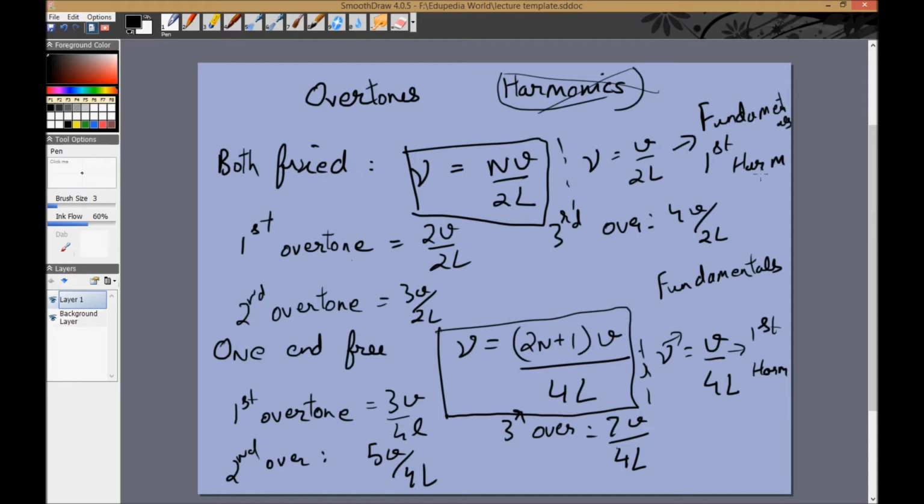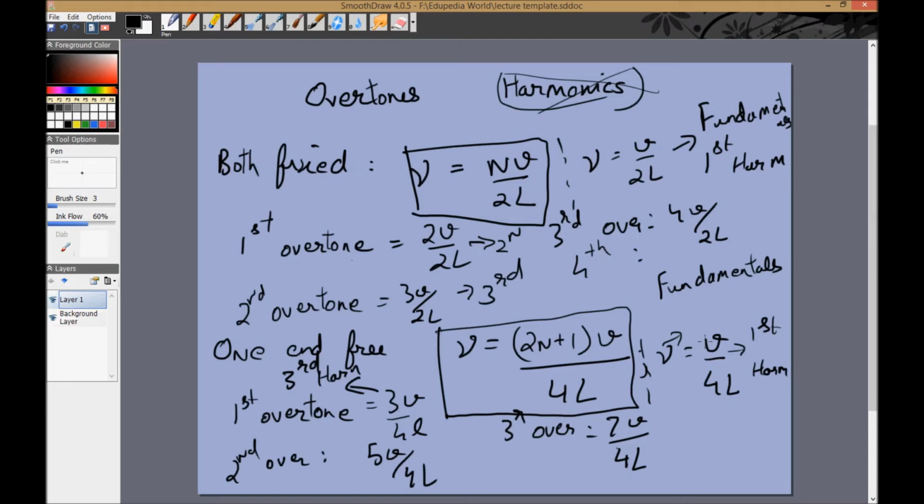So a harmonic is generally the multiple of the basic note. For example, this is the first harmonic, this is the second harmonic because it's twice the first harmonic. This is the third harmonic because it is 3 times the first harmonic. This is the fourth harmonic because it is 4 times the first harmonic. Now this is where it starts getting trickier. This is the first overtone, but this is not the second harmonic. This is the third harmonic, because this is 3 times the fundamental value.